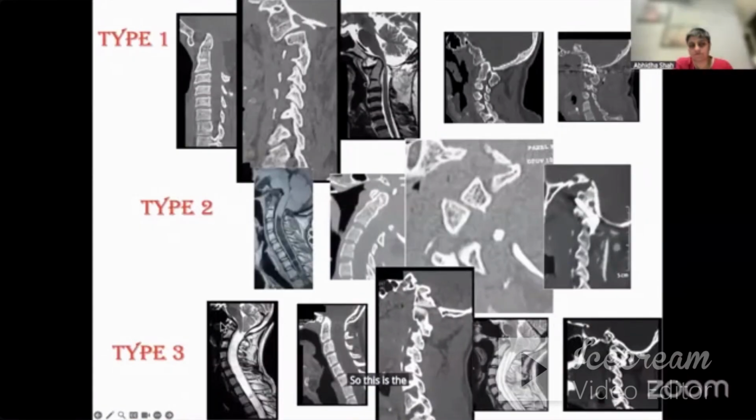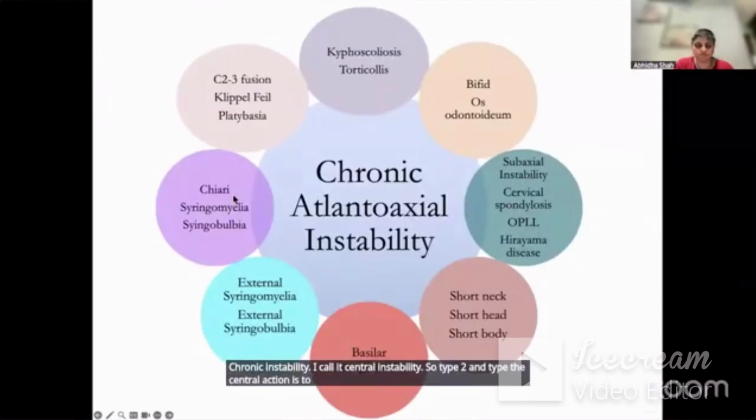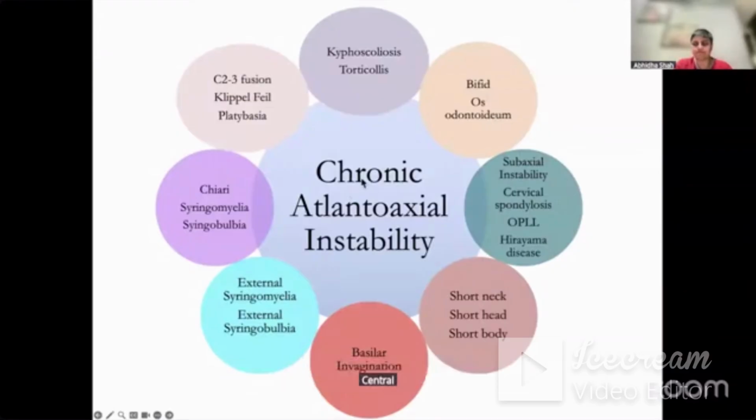So when there is no atlantodental interval disturbance, I call it chronic instability. I call it central instability. So type 2 and type 3 are central or axial instability. So carefully look at this slide. Central or chronic instability is the cause of several conditions. These are only very few mentioned here, but there are several more.